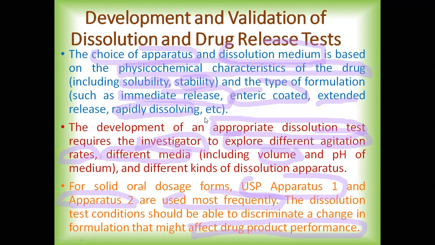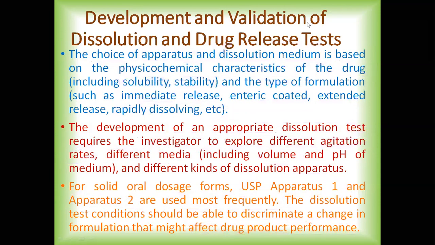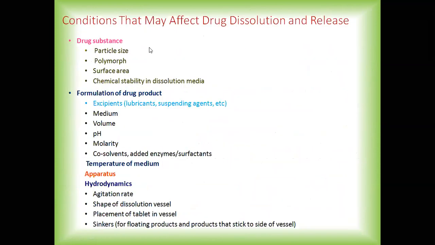The person developing the test has to explore at what rate to rotate the paddles or basket, which media to use, the volume of that media, what pH to use, and which dissolution apparatus, whether the official type as per USP or a non-official type.